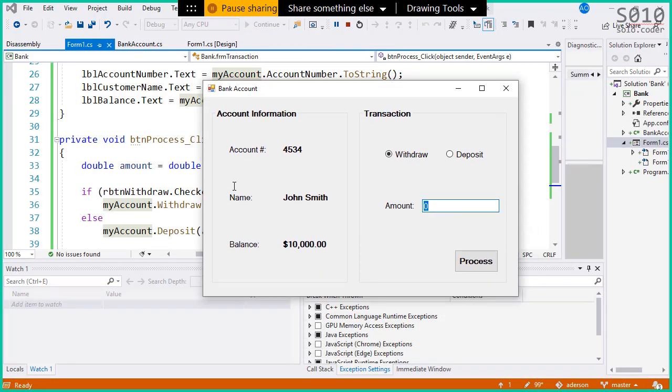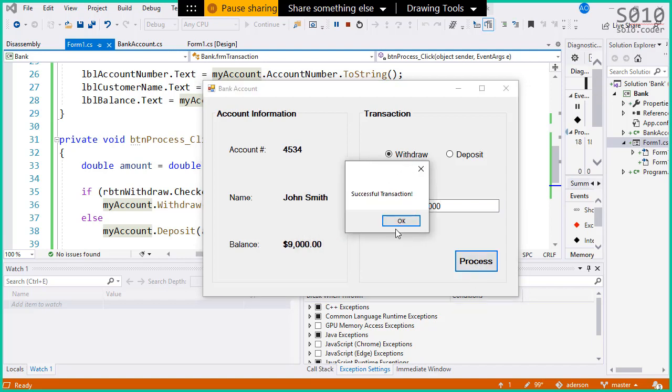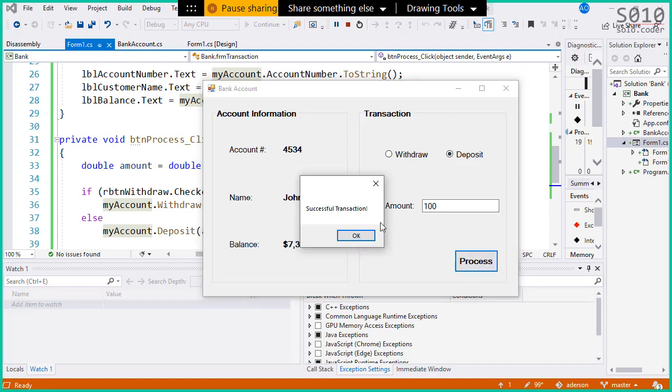Great, so we have it here. I'm going to withdraw $1,000, and now successful transaction. I have balance of 9,000, successful, 8,000. I'm just withdrawing here. I'm going to make a deposit of $100. Process deposit. Now we have 7,100. Deposit again, 7,200, and keep going. So it is working. Withdraw and deposit, they are both working.